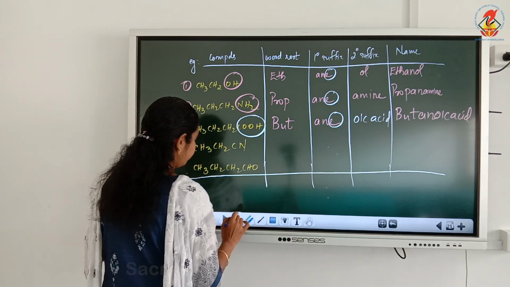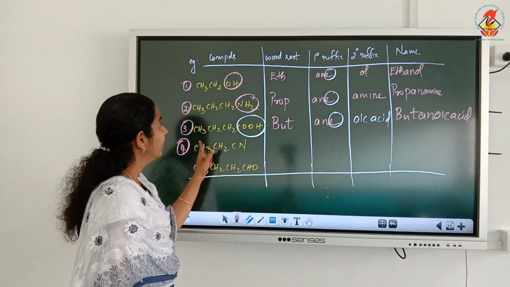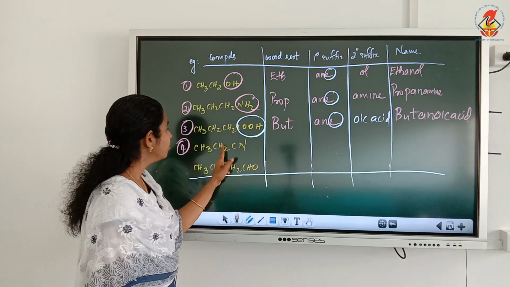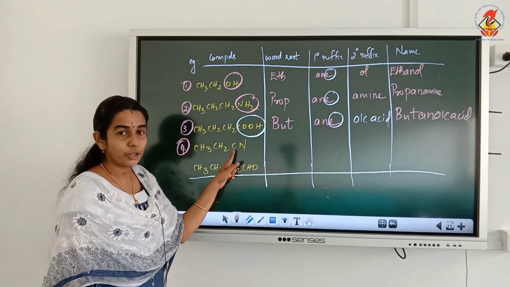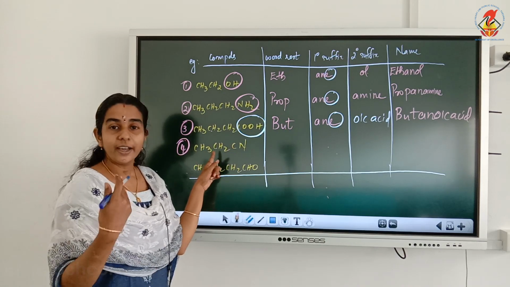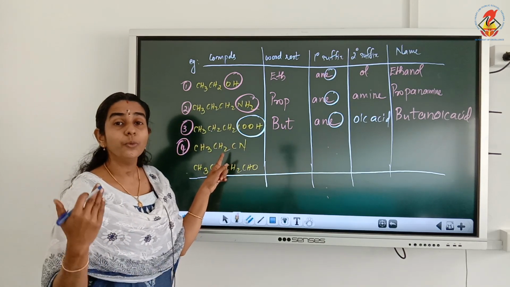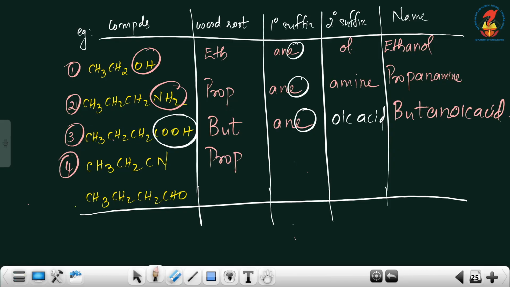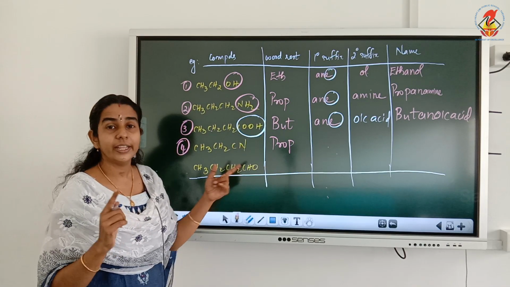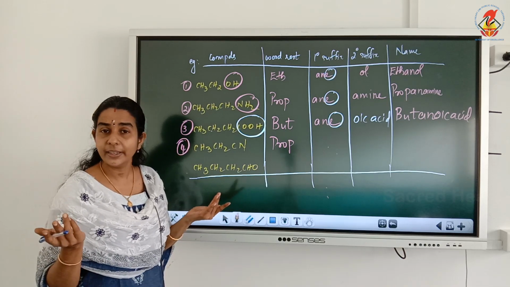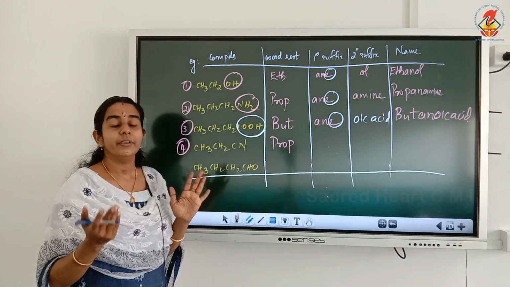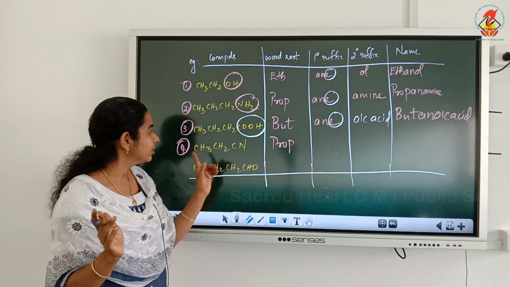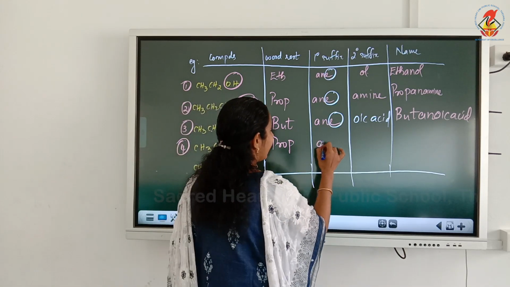Fourth one is, again, write the word root: 1, 2, 3 carbon atoms. The CN functional group is given. If there is a carbon-containing functional group, we have to count that carbon also. So 3 carbons means prop. They are singly bonded. We have to check only the carbon-carbon bonds. Don't think that because this carbon-nitrogen has a triple bond, it will become yne. No. We have to see only the carbon-carbon bond. So they all are singly bonded, so it is ANE.